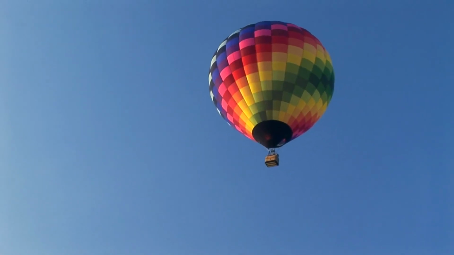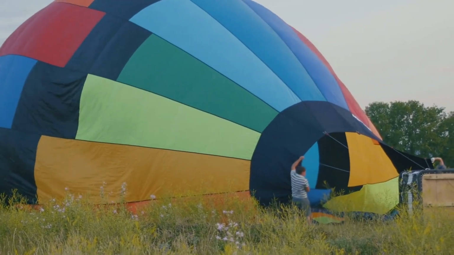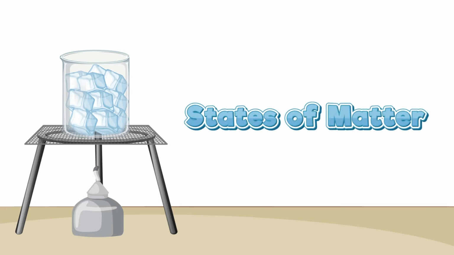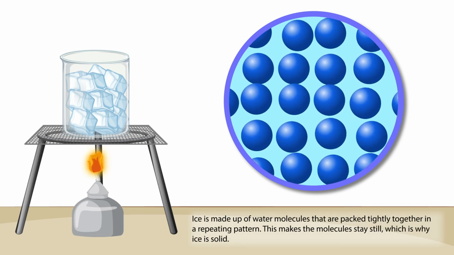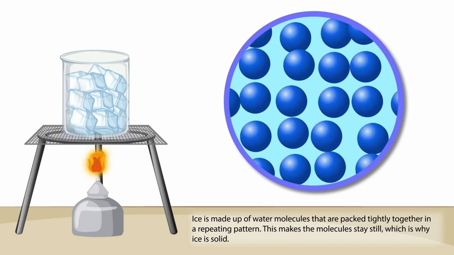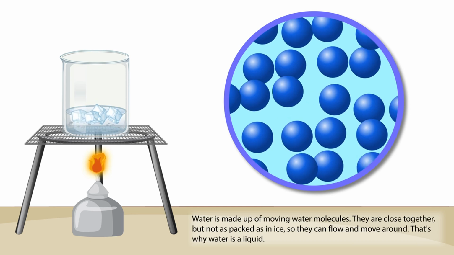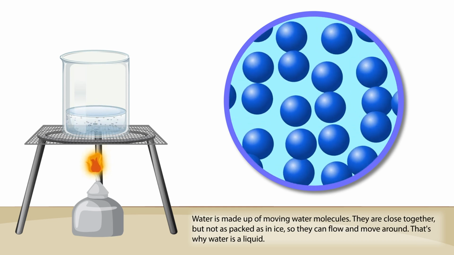Imagine a balloon filled with air. What happens when you heat it up? It expands, right? Or picture an ice cube in a glass of water. What happens when it starts to melt? It changes into water. Isn't it amazing how things can look so different, even though they are made of the same material? This happens because matter, the stuff everything is made of, can exist in different states. These states change depending on the temperature and pressure around them.